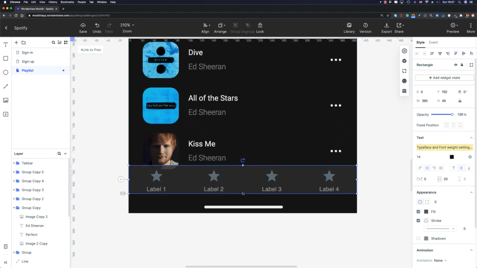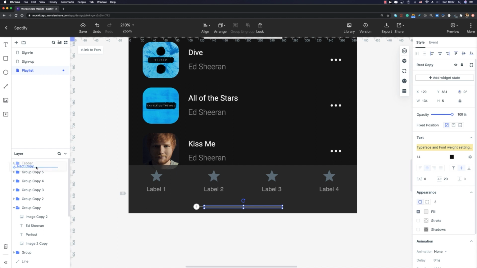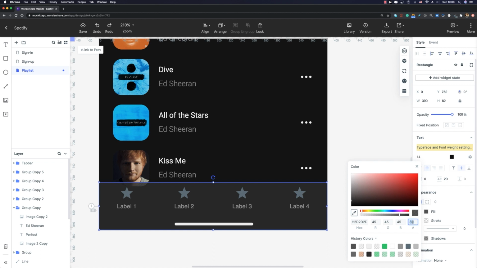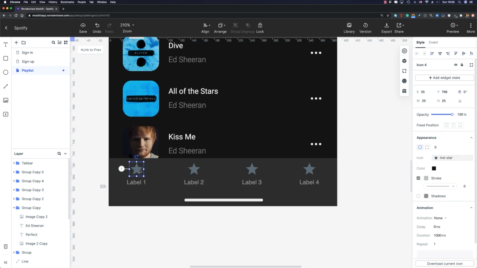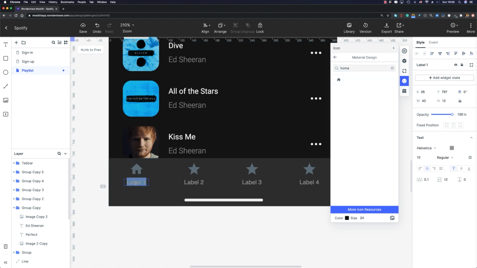And we need the same background for this home indicator as well. So I'm gonna increase the height here and select this home indicator and put it inside our tab bar folder. Okay, just like that. Also, I'm gonna increase the opacity to 100%. Perfect. Now let me select the first icon and click on the icon section on the right side and look for the home icon. Okay, there we go. I'm gonna modify the label to home.